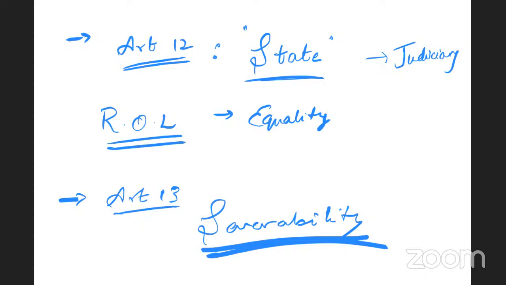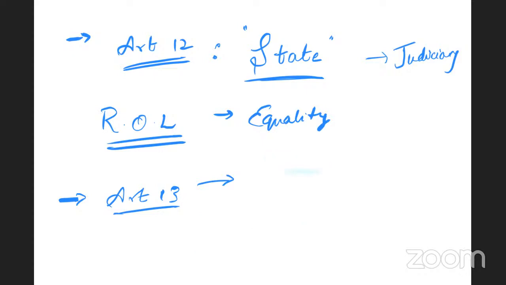So Article 13 of the Constitution is one of the important articles because this article explicitly mentions judicial review. Through these provisions, it is indicating judicial review. That is, whenever the fundamental rights are violated, you can provide for judicial review.